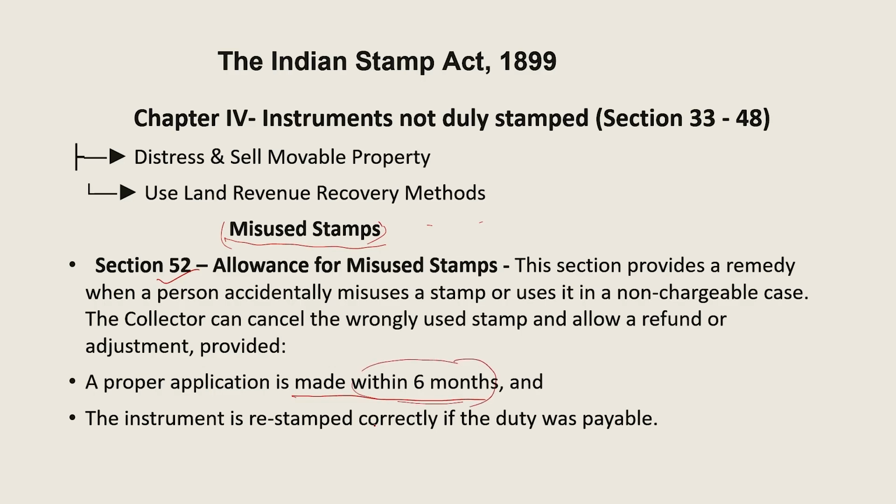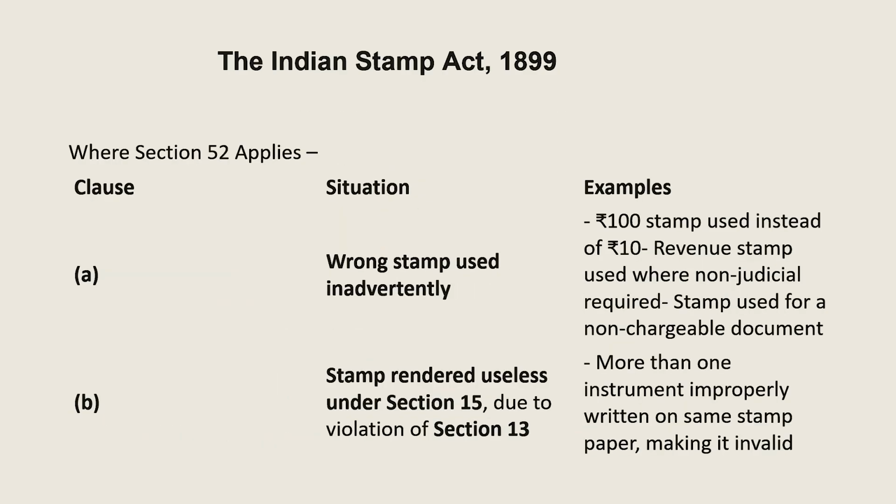So, this misused stamp allowance is given to the person if that person accidentally misuses a stamp. The instrument is then re-stamped correctly. If the duty was payable, the instrument will again be re-stamped.